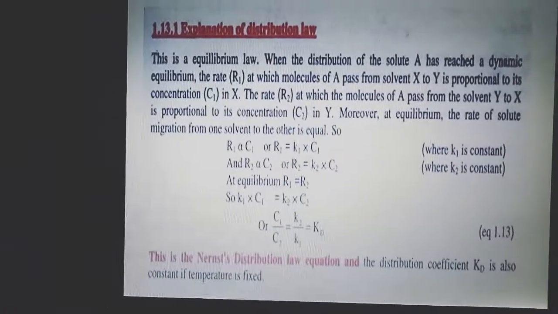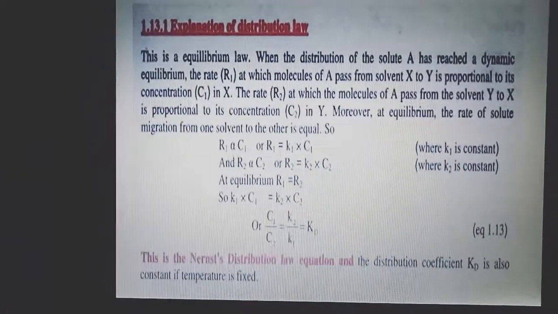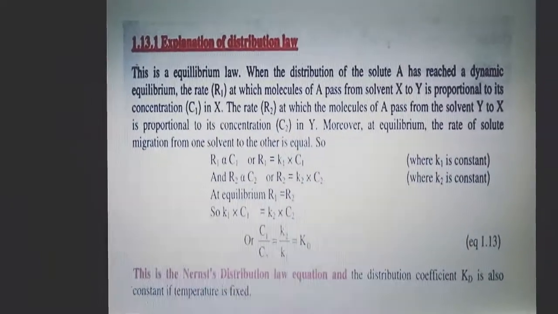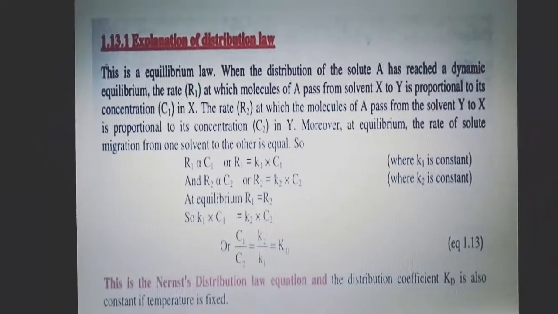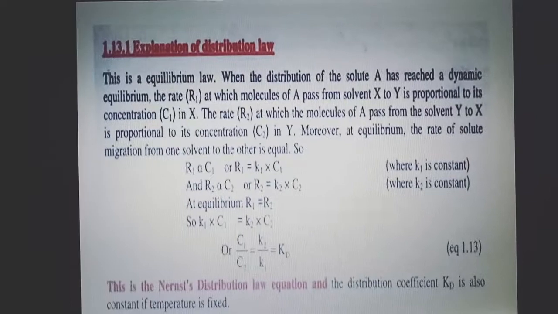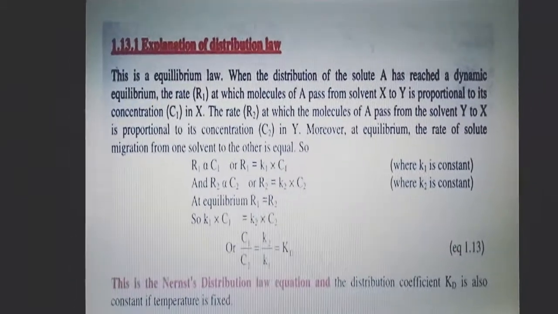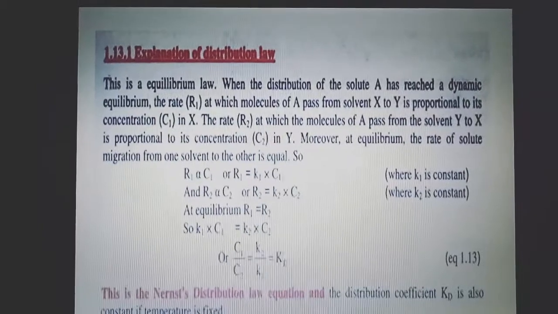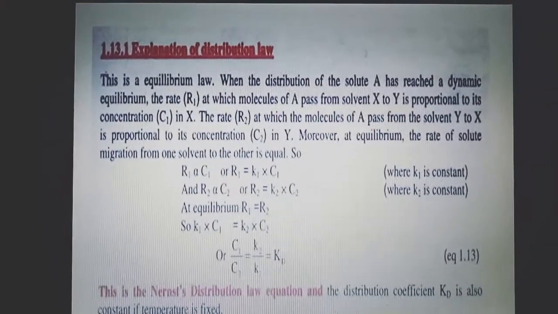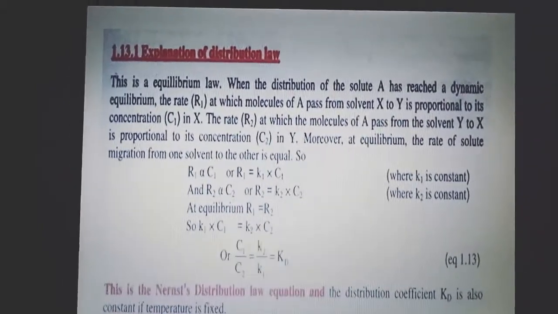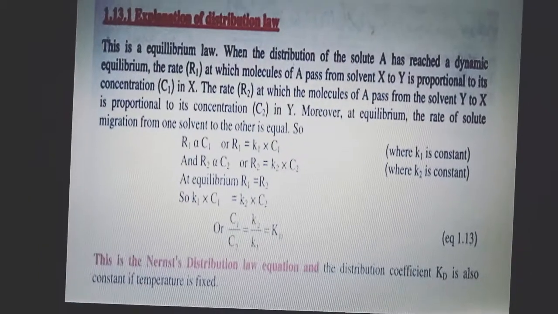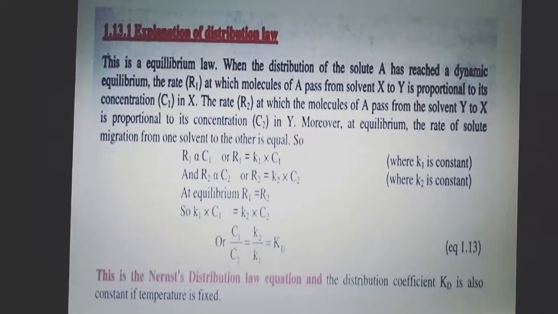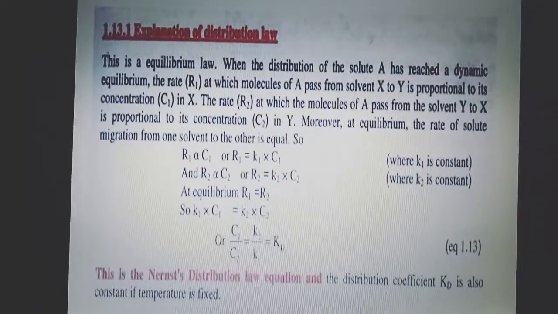This law states that R1 is directly proportional to C1 and R2 is directly proportional to C2. We can write R1 is equal to K1 into C1, where K1 is a constant, and R2 is equal to K2 into C2, where K2 is also a constant. But at equilibrium, the rate R1 is equal to rate R2.